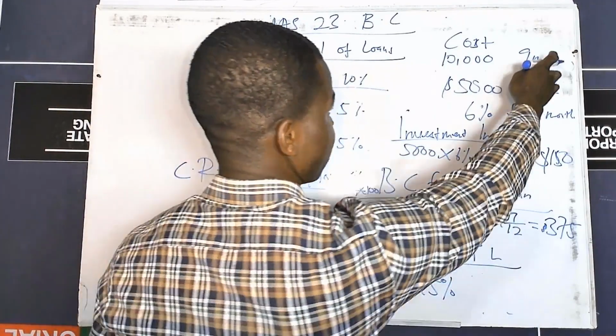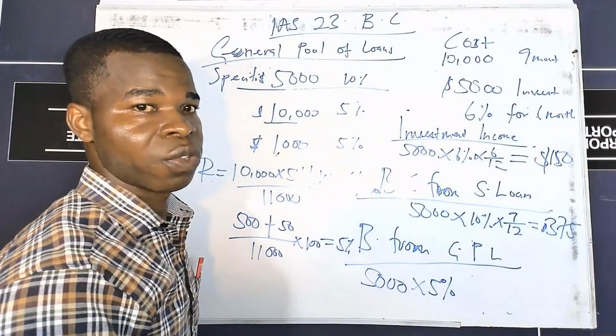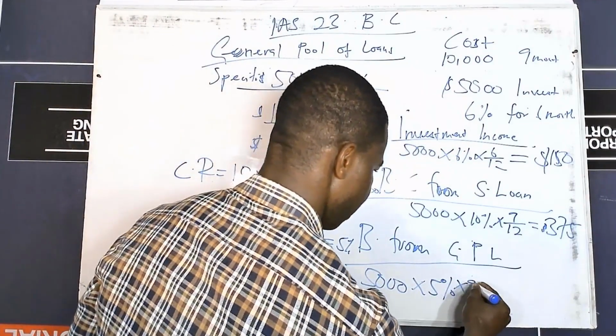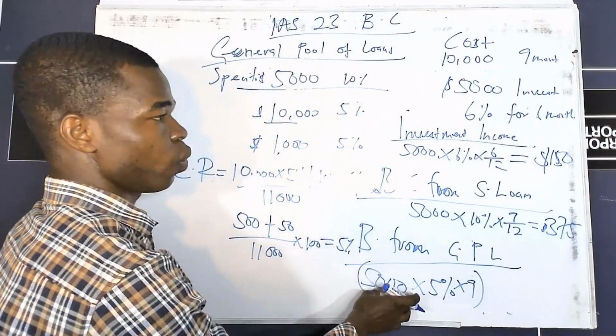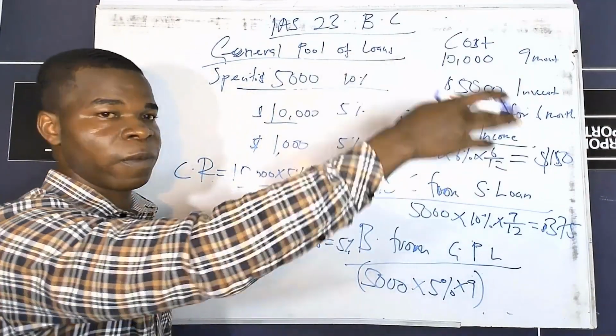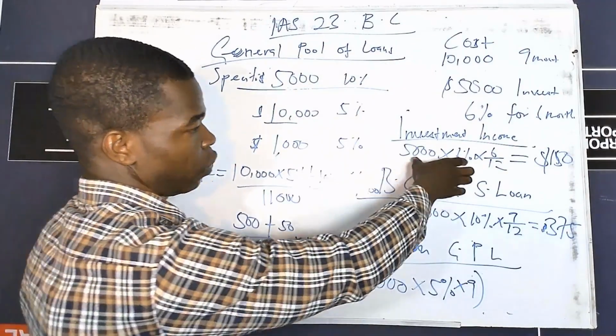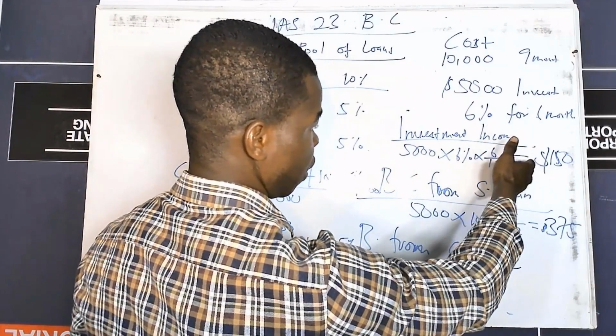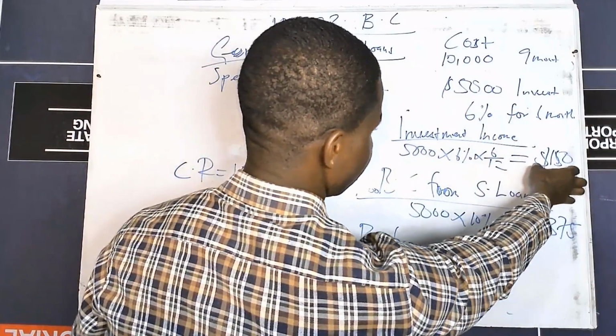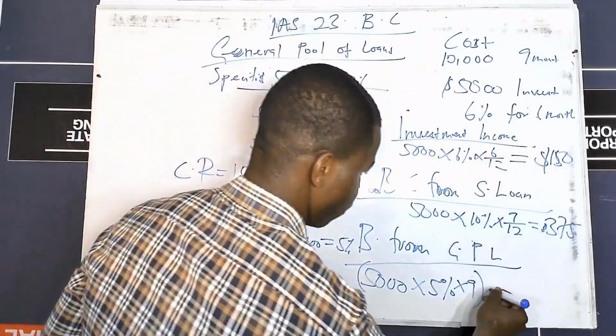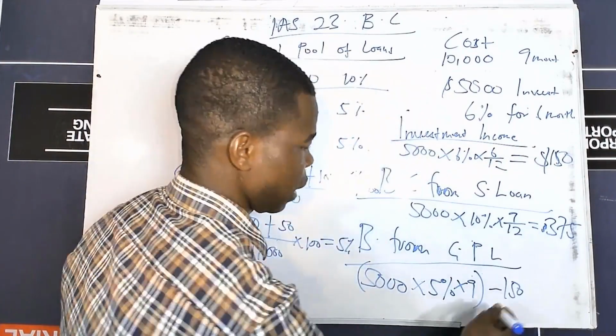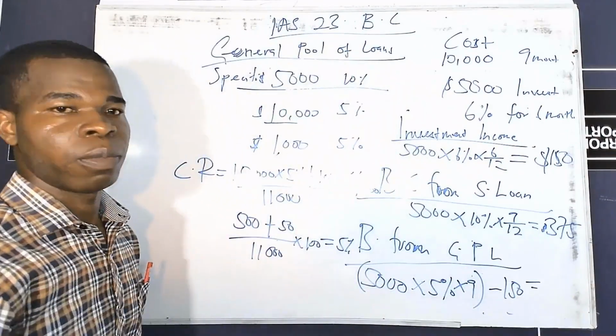Please don't forget it's taking us 9 months to construct the asset, so here we multiply it by 9. And don't forget that part of the general pool of loans was invested for a period, so they had this investment income there. So we are supposed to less the 150 from it to get our borrowing cost from the general pool of loans.